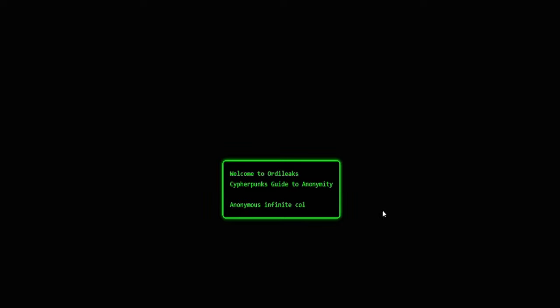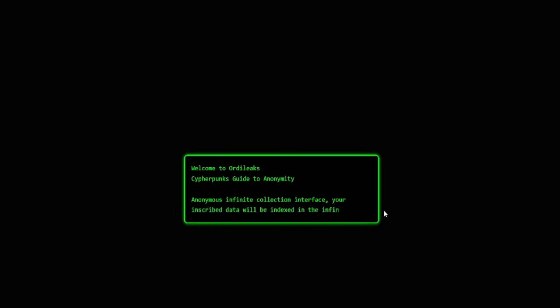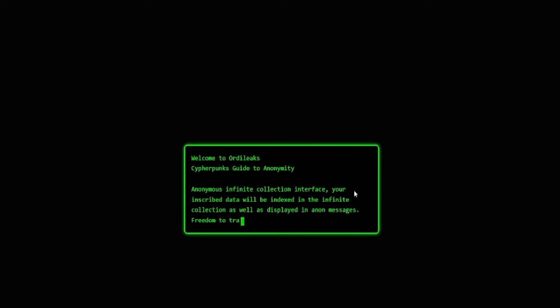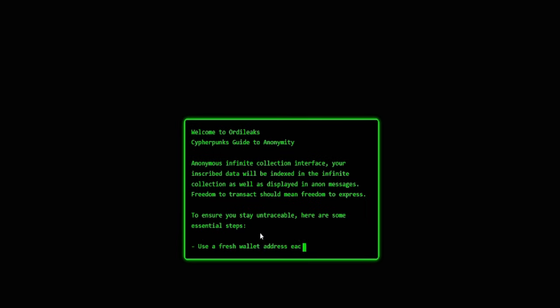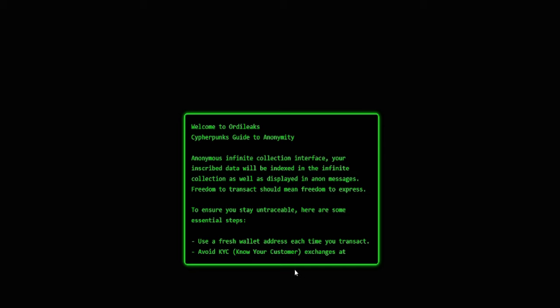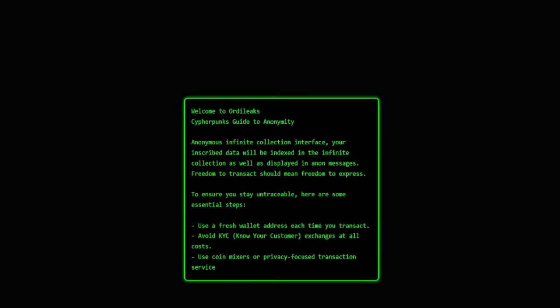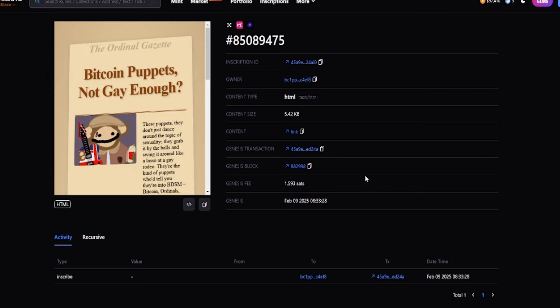Because if we go to the home page, you can see here Ordinals is basically an anonymous interface, so you can inscribe content through here. It's using a node, so it's all done through the node. So basically, as long as you use the address that it provides on the bottom of here, you can use it like a burner. Because when you're inscribing content onto the blockchain, how it fundamentally works is it's the wallet that doxes you. So when something is inscribed, it's inscribed by this user. So don't give your real wallet if you don't want to give up your actual information or name or potentially be found.